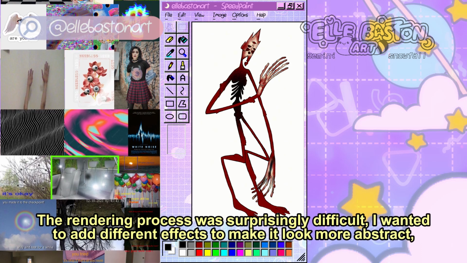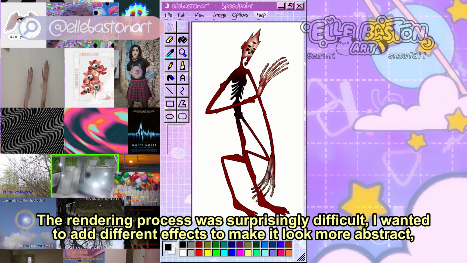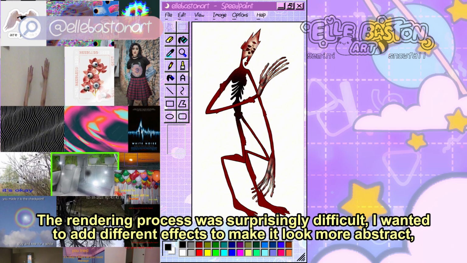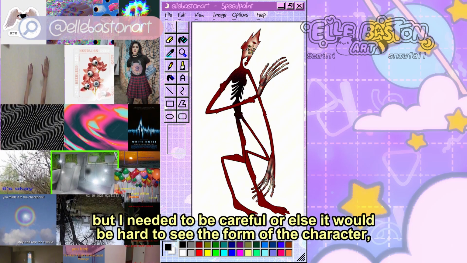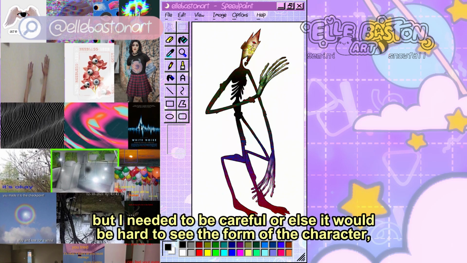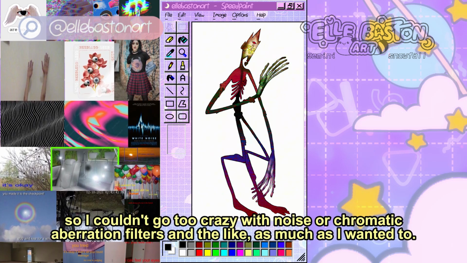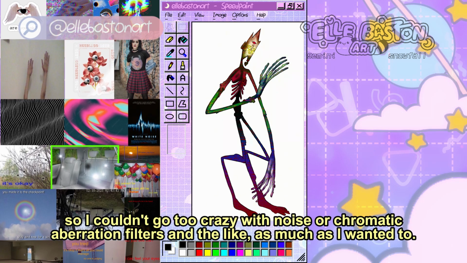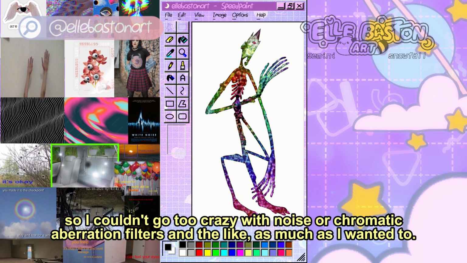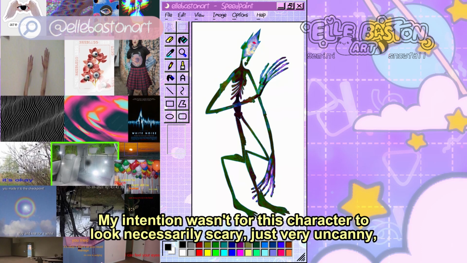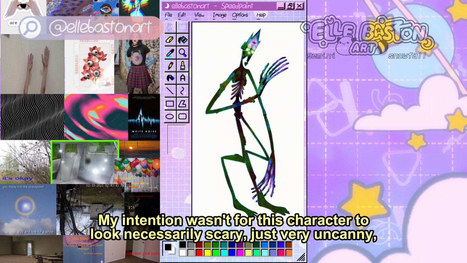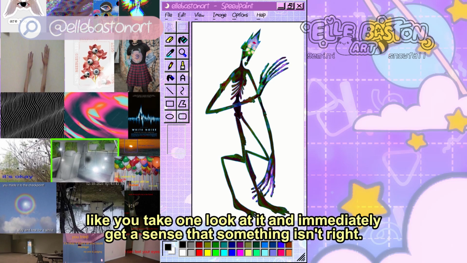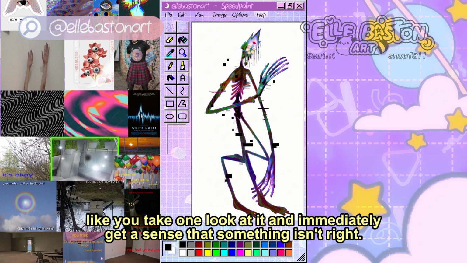The rendering process was surprisingly difficult. I wanted to add different effects to make it look more abstract, but I needed to be careful or else it would be too hard to see the form of the character, so I couldn't go too crazy with noise or chromatic aberration filters and the like as much as I wanted to. My intention wasn't for this character to look necessarily scary, just very uncanny, like you take one look at it and immediately get a sense that something isn't right.